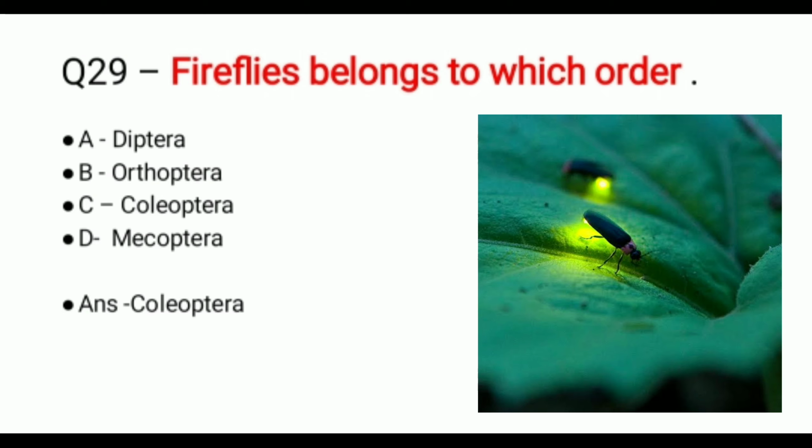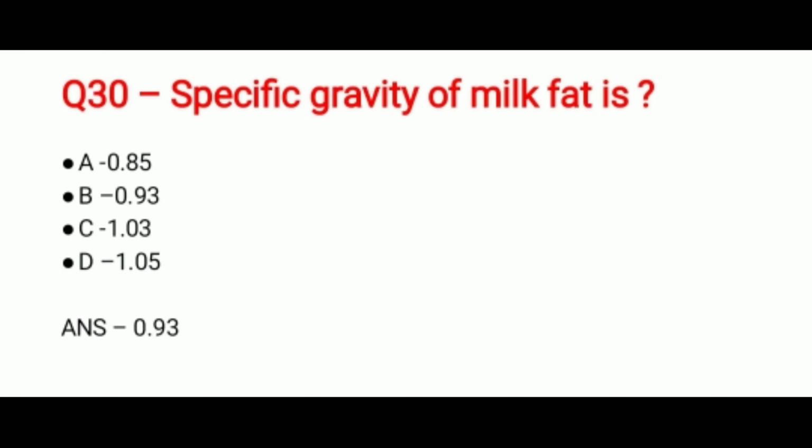And the correct answer is Coleoptera. Question 30. Specific gravity of milk fat is, and the options are 0.85, 0.93, 1.03 or 1.05. And the correct answer is 0.93.